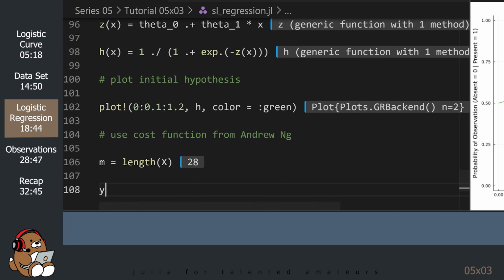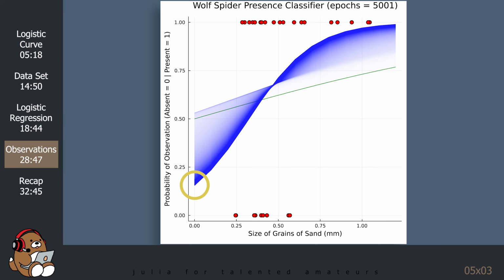So the way to read this plot is that the darkest blue line is the model that best predicts the presence of a wolf spider based on the size of the grains of sand on the beach. So the larger the grain size, the higher the probability, and the smaller the grain size, the lower the probability. Notice that the probability never gets close to 0. That's because based on this data, there's always some chance that there may be a wolf spider present, regardless of the grain size.